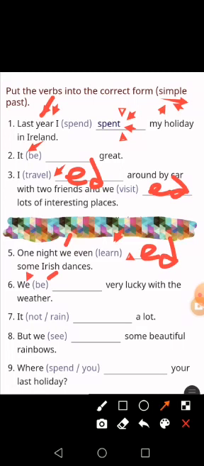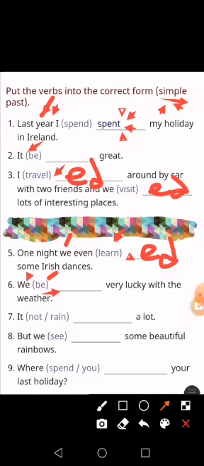Was or were. We use with we was or were. We use were. We were very lucky with the weather. We use were with we, they, you, and the plural noun. Can you remember that? Good.